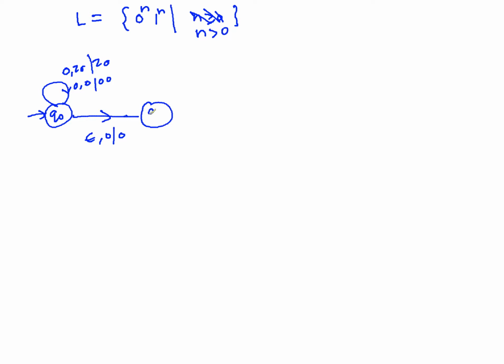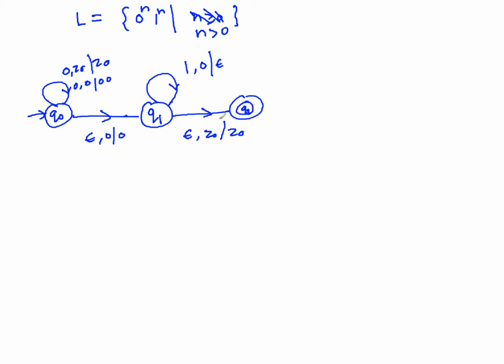Now when you reach Q1, you want to do the matching. It will be the same as previously. So when you are reading 1 and you have 0 on the stack, it becomes epsilon, which is as usual. And then from here again epsilon for Z0. Now you will be going to the final state Q2. This is the period.